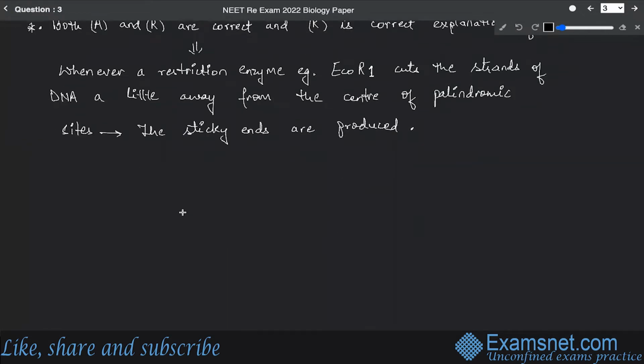Now let us consider, for example, an example of a palindromic sequence which is being cut by EcoRI. So this is just an example that I'm drawing, writing it up. All right.